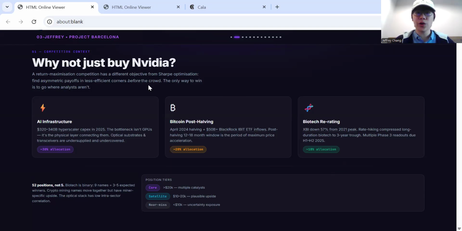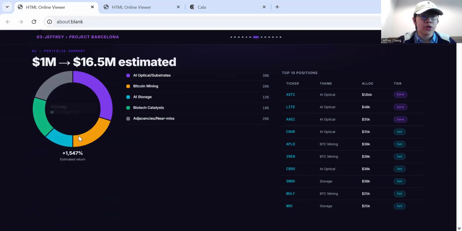So where are we looking that the general crowd isn't looking? The first thing is AI infrastructure. During 2024, there was a huge gap between the infrastructure and AI development in software. So this is our portfolio summary and we have these top stocks.